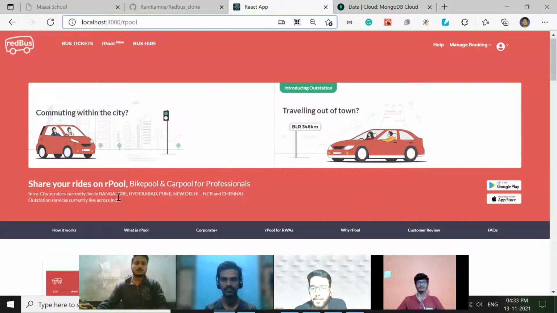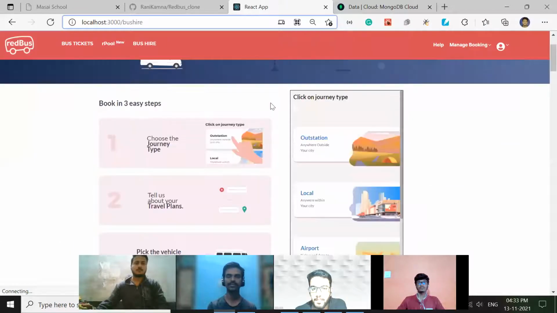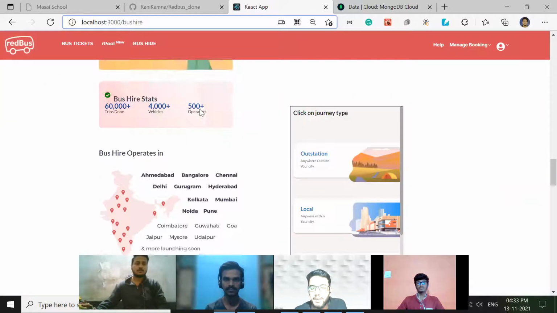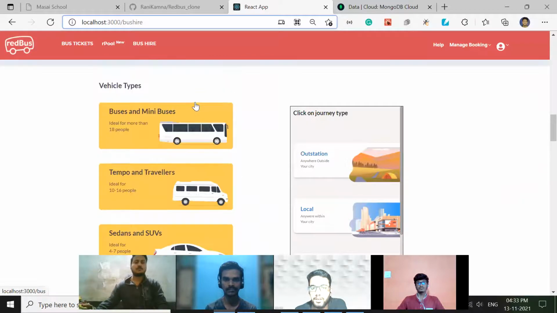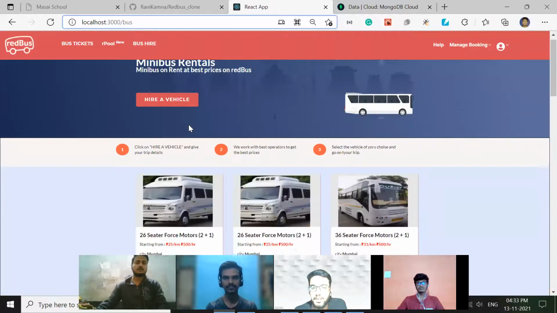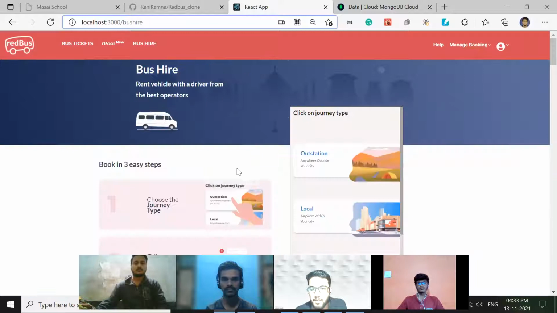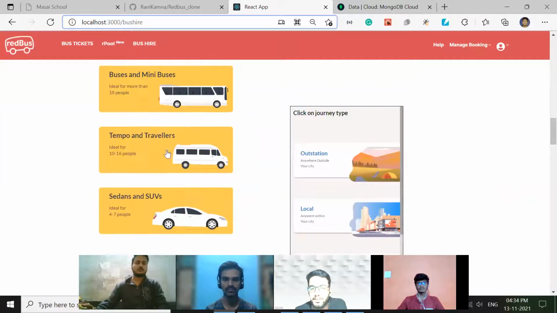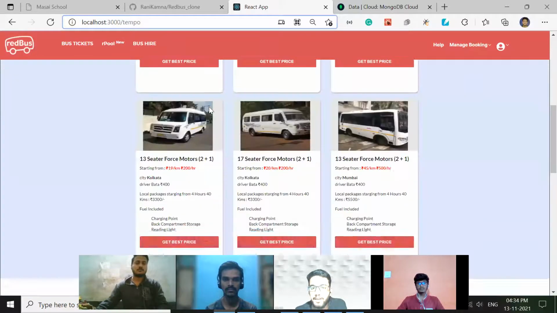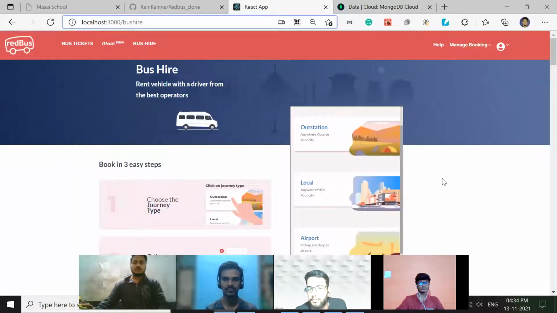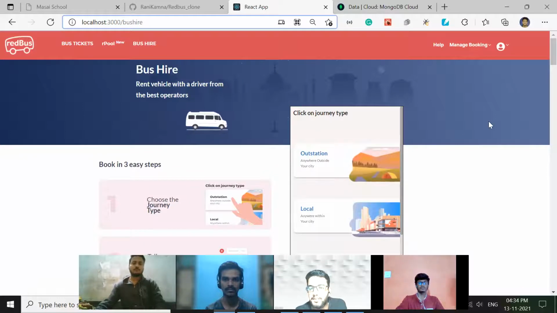Now go to the bus hire page. In bus hire, if the user wants to book a vehicle, they can choose on the basis of vehicle type. If he needs buses, just by clicking on bus, he is redirected to all the buses listed on the website. If you want to hire a vehicle, just click on the hire a vehicle button. Now the next part is explained by Mansoor. Over to Mansoor. Thank you, Ranu.